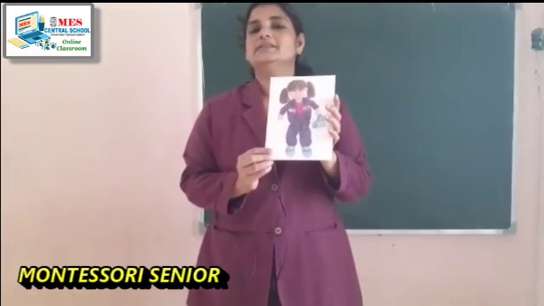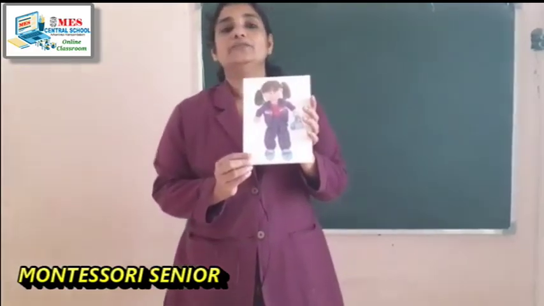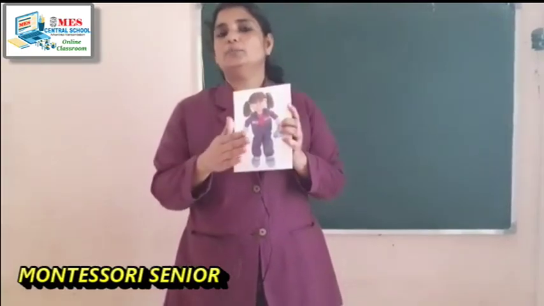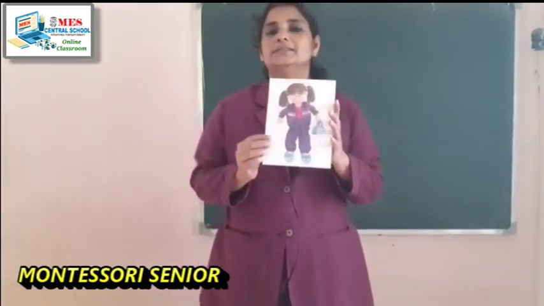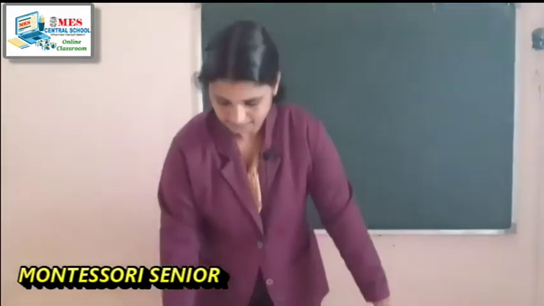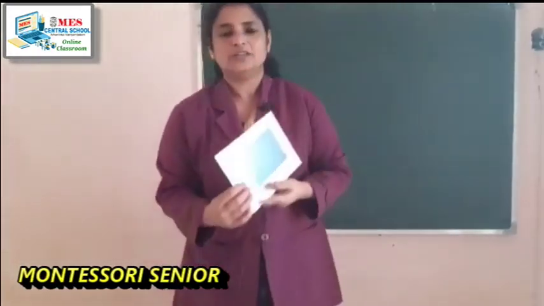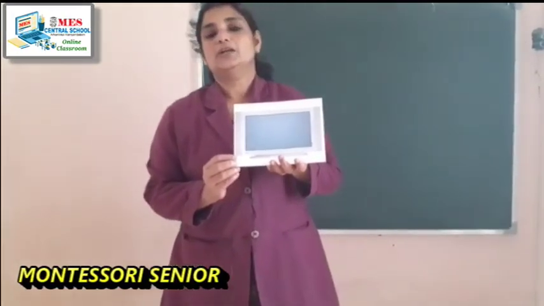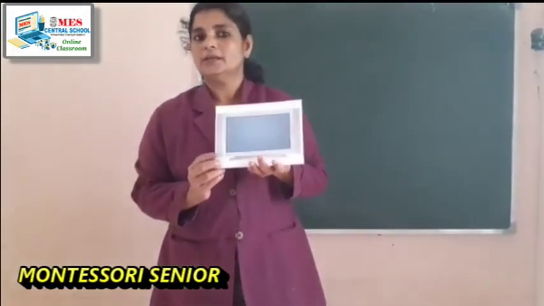No. This is a non-living thing. It does not grow, does not move, and so this is a non-living thing. Then what is this? This is a computer. It is also a non-living thing.